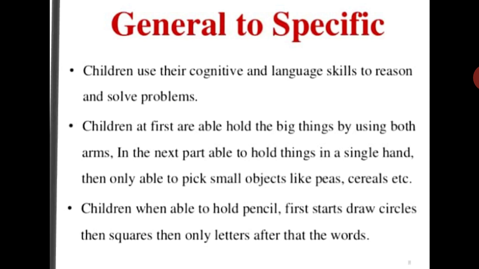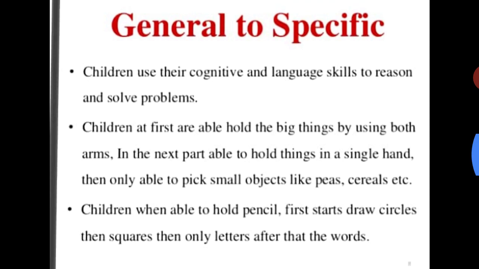When growth and development occurs, the children are able to hold pencils, and first they start to draw circles. Then they move to the harder task: they are able to draw squares, and then write letters like alphabets A, B, C, and 1 2 3 4. After that they are able to write words like apple, ball.